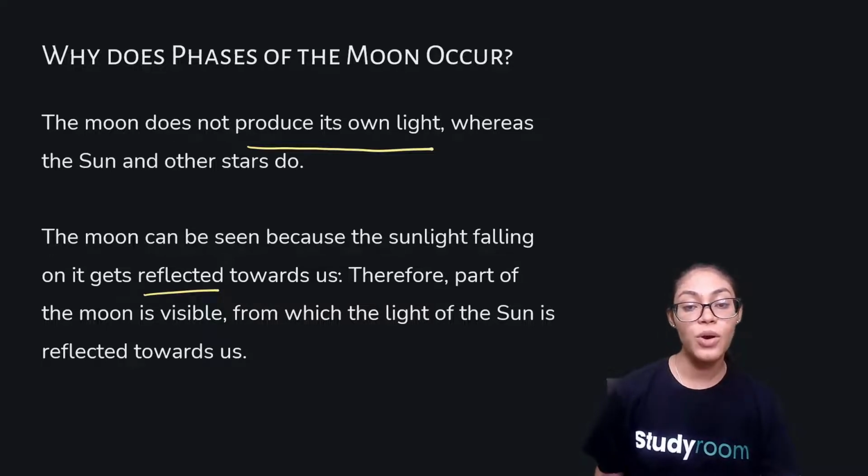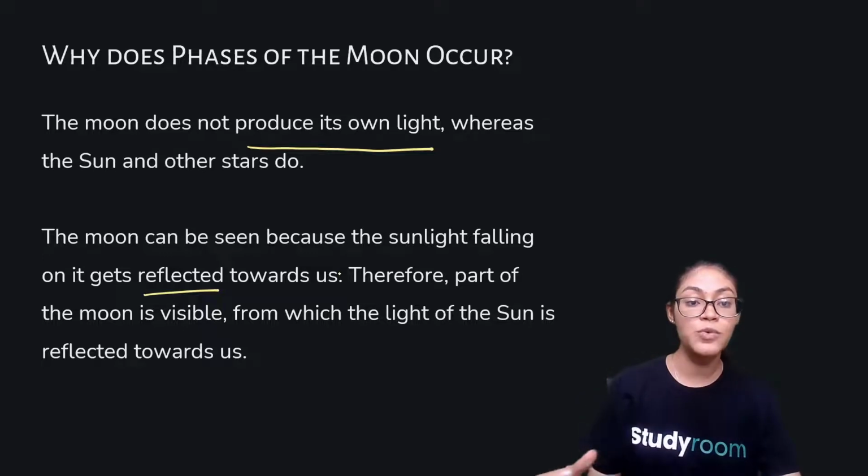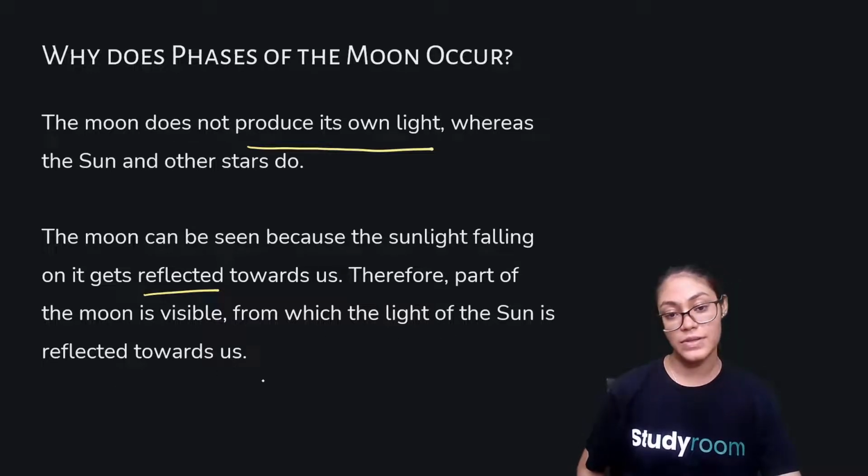So moon does not have its own light. The sunlight falls on the moon and the moon reflects it. That's why we are able to see it. Therefore, part of the moon is visible from which the light of the sun is reflected towards us. Easy enough?